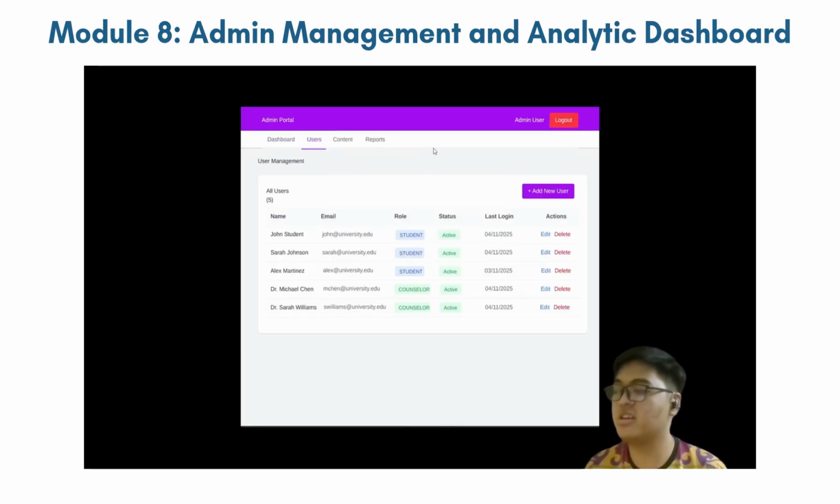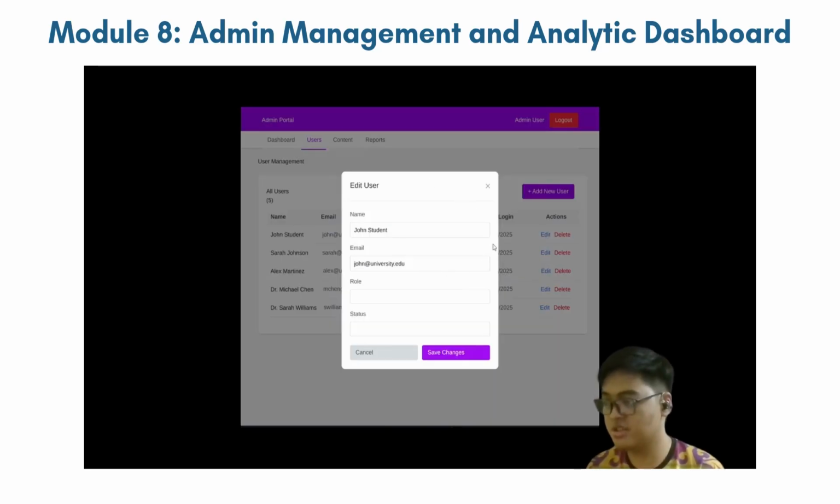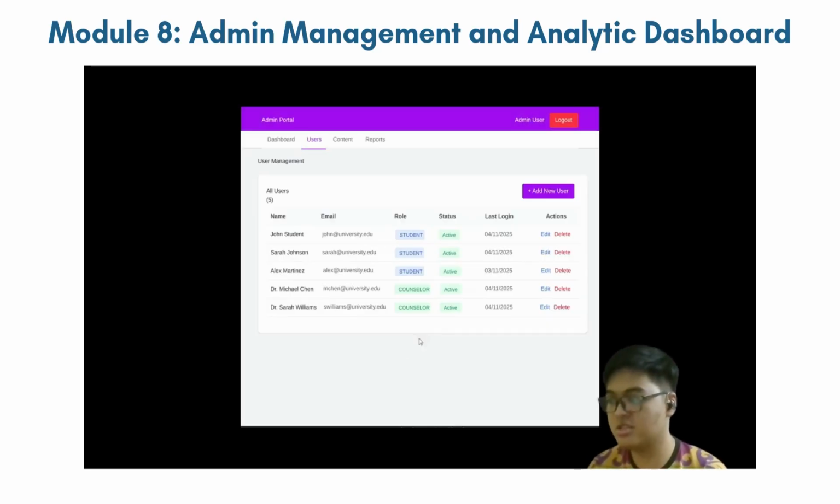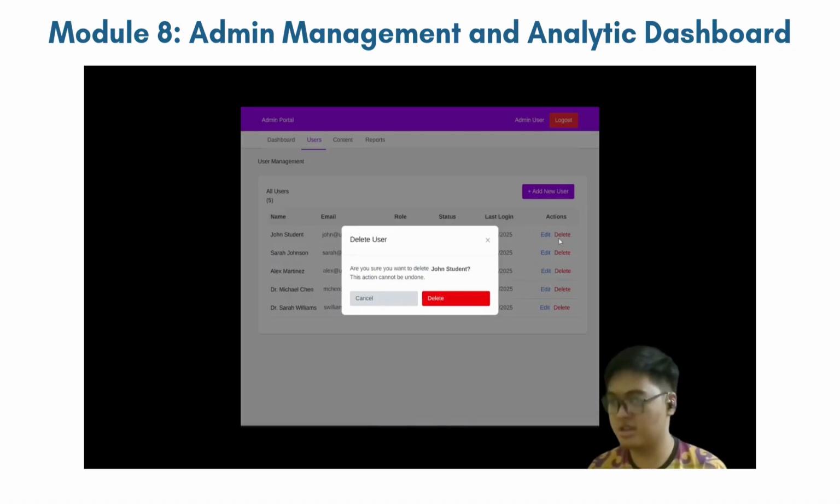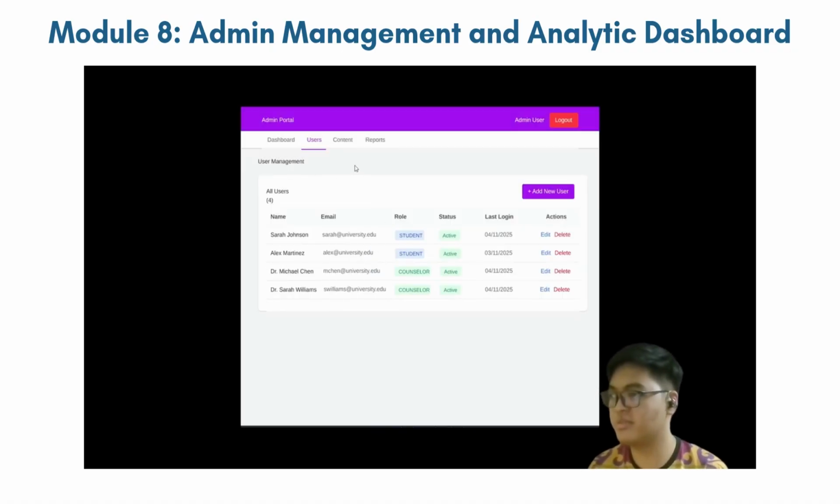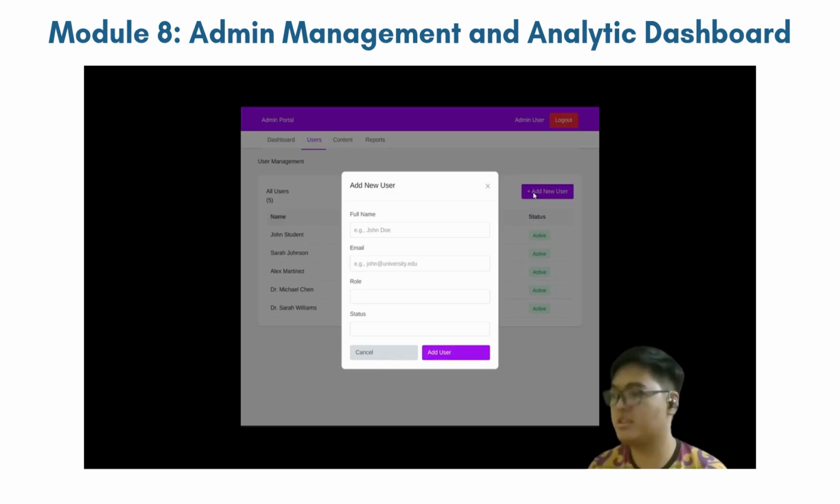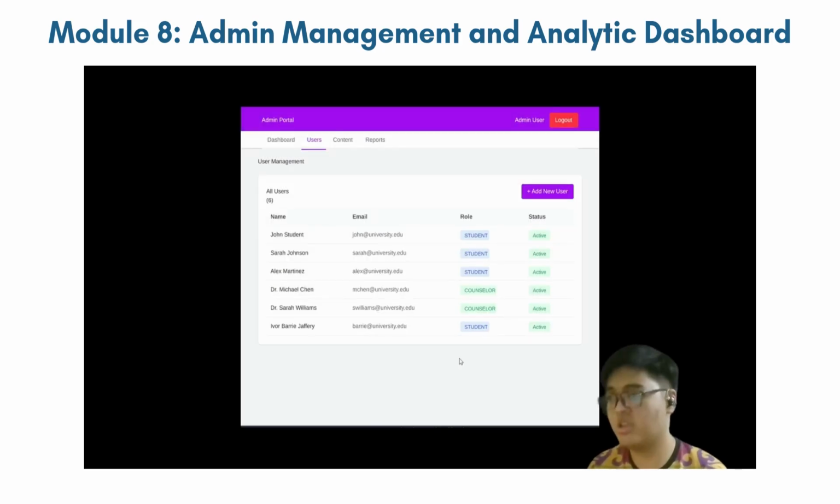After that, it is under the user. In user management, the admin can add a new user, edit or delete them. For example, if they're editing the user, they can change their name, email, role, and status. Or if they want to delete them, they can just click delete, and it will be deleted from the database. You can also add a new user by adding their name, email, or status, and when they submit, it will be added to the database.